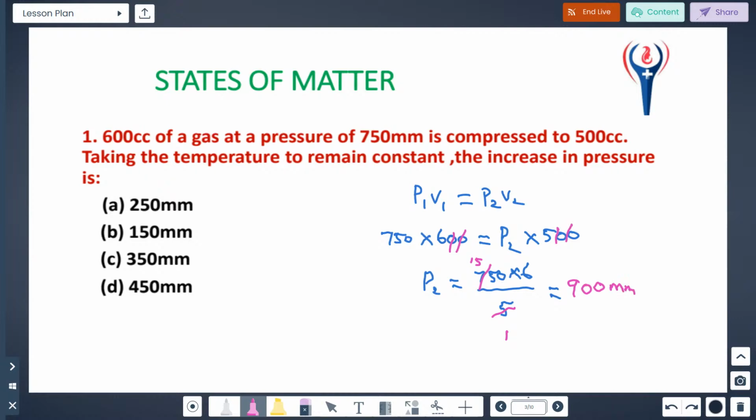But what is the question? The increase in pressure. When the pressure is 750 millimeter of mercury, this is the volume. When the volume becomes 500 cc, what is the new pressure? 900 millimeter of mercury, that's the pressure. So how much does it increase, from 750 millimeter of mercury to 900? So 150 is the increase. So the answer is option B. They are not asking for the pressure, they are asking how much the increase in pressure is. So this is the answer. Next one.